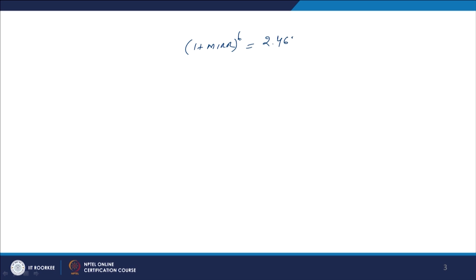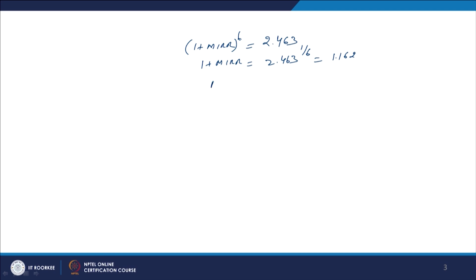So, this value will become 2.463. Finally, 1 plus MIRR is equal to 2.463, but now the power will become 1 by 6, because it has come to this side. And if you resolve this, this amount will become 1.162. So, 2.463 power 1 by 6 will become 1.162.